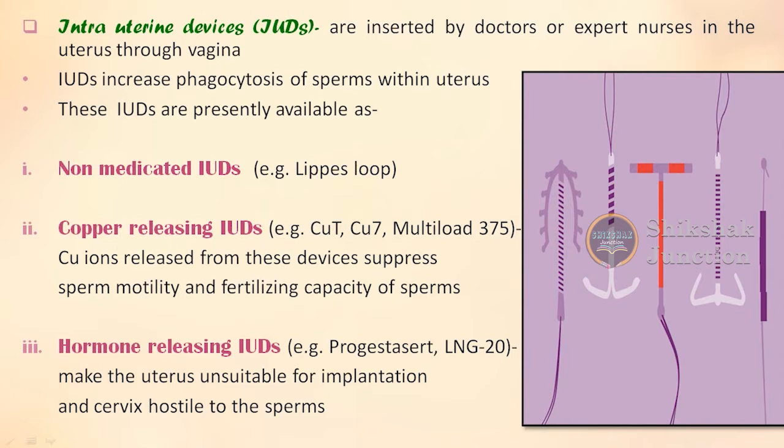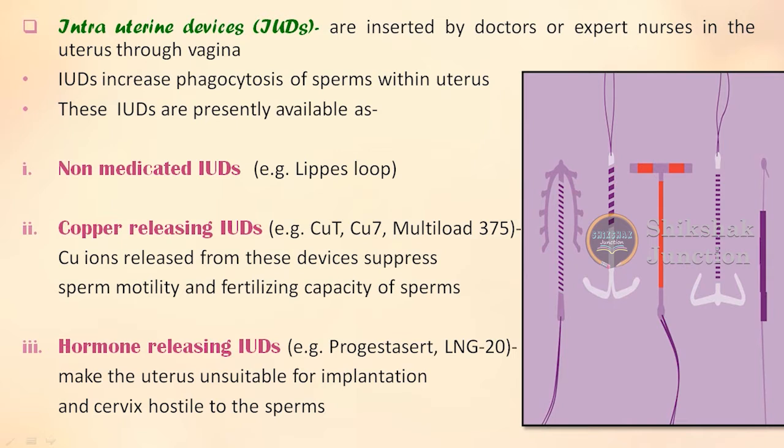Two of the barrier methods we have already talked about, and what were they? They were the periodic abstinence, then it was withdrawal of coitus or coitus interruptus, and it was lactational amenorrhea. So these were the few methods which we have talked about.